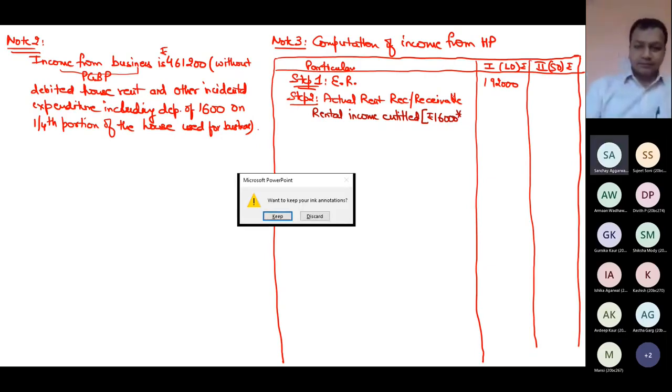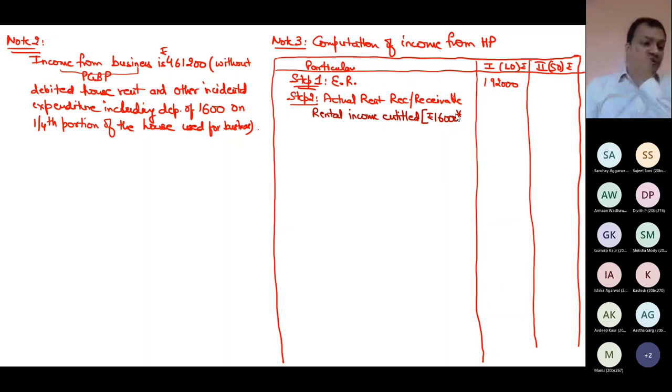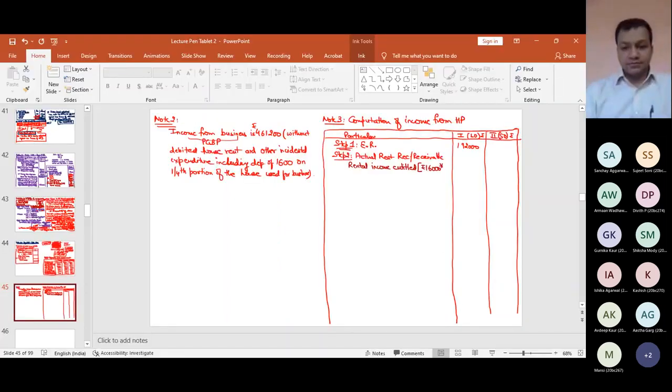So 9 months. 16 into 9 months, wrong. 16 into how many months? 2 months? Completely wrong. How much is my rental income entitled for my let out house?